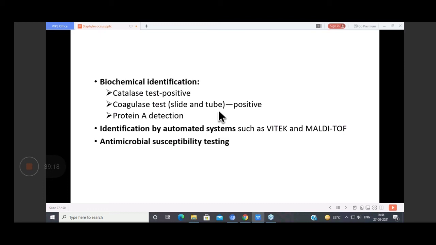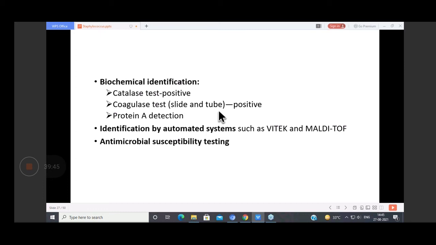So the plasma has a coagulase reacting factor, that is CRF, which helps in the clotting action of the Staph aureus. So we'll take these colonies, we emulsify it in a plasma in a tube, and we incubate it at 37 degrees for 4 hours.